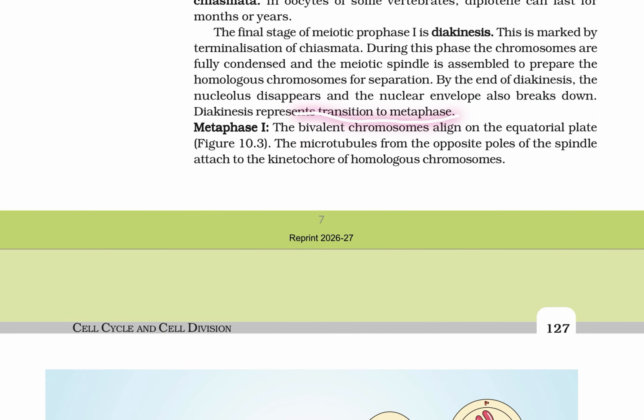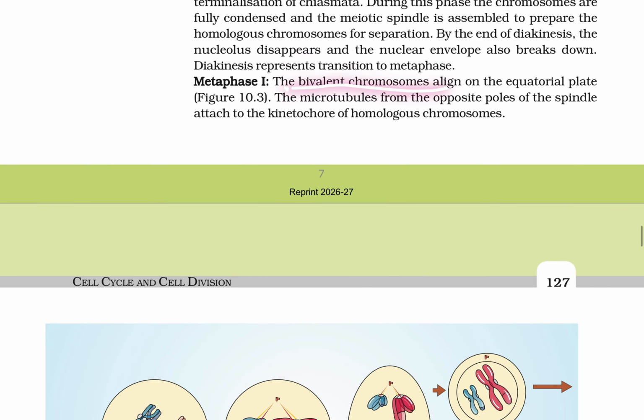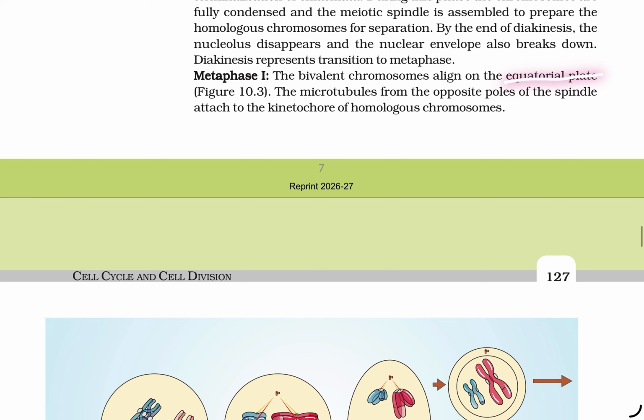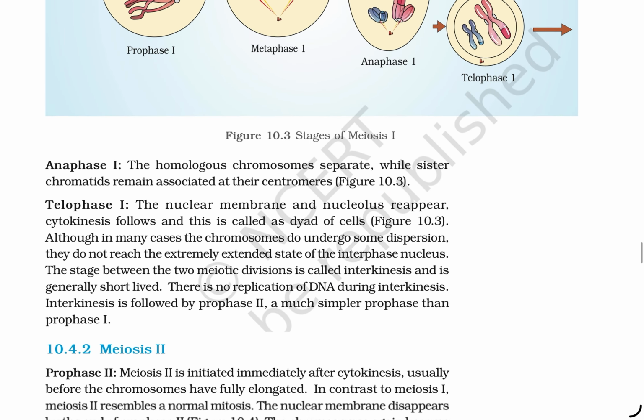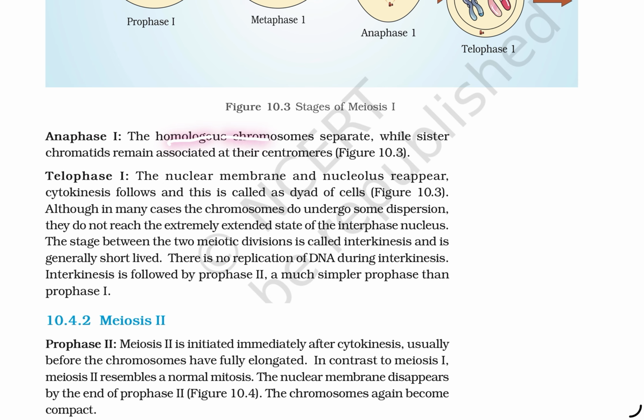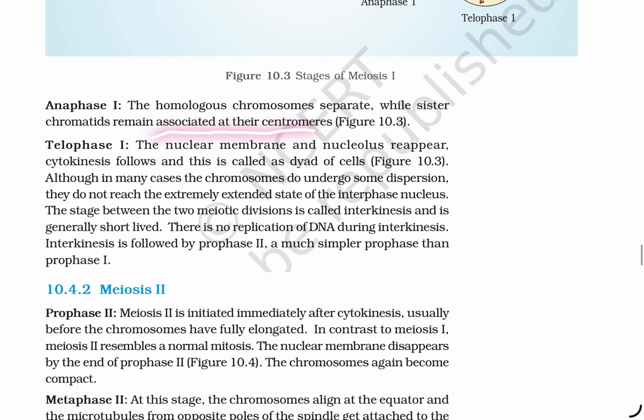Diakinesis presents transmission of metaphase. Metaphase 1: the bivalent chromosomes are aligned in the equatorial plate, and the microtubules from the opposite sides of the spindle attach to the kinetochore of the homologous chromosomes. Anaphase 1: the homologous chromosomes separate while the sister chromatids remain associated with the centromere.